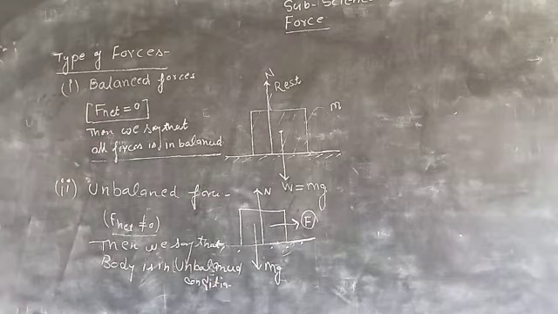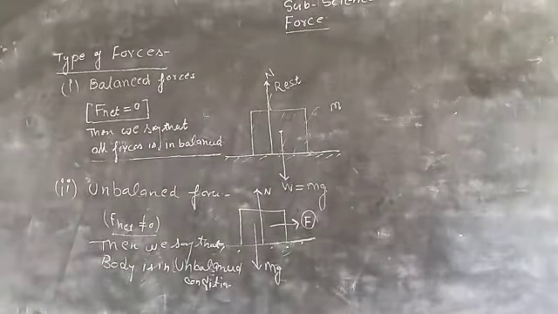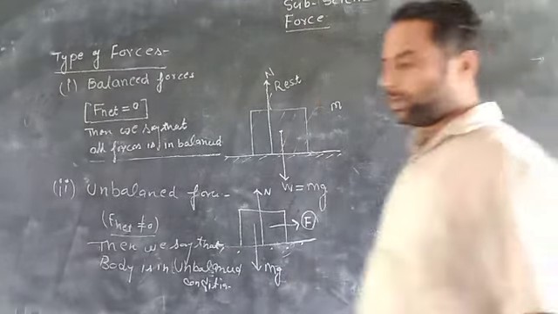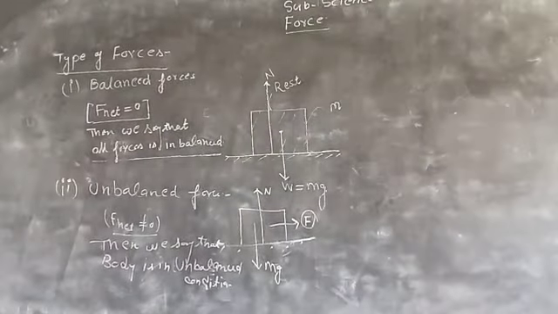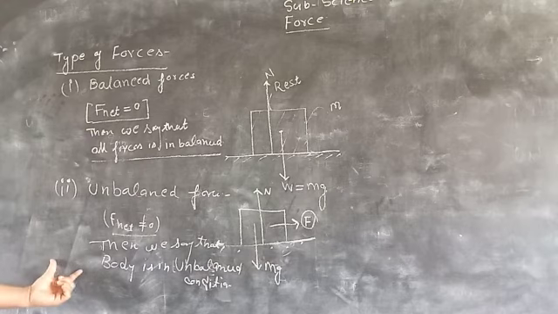These are the two basic factors we have to describe here. The first basic factor is the balanced forces, and the second is the unbalanced forces. This is the basic discussion about the types of forces. There are two types of forces: one is called balanced forces and the other is called unbalanced forces. If F net equals 0, it is called balanced, and if F net is not equal to 0, it is unbalanced.